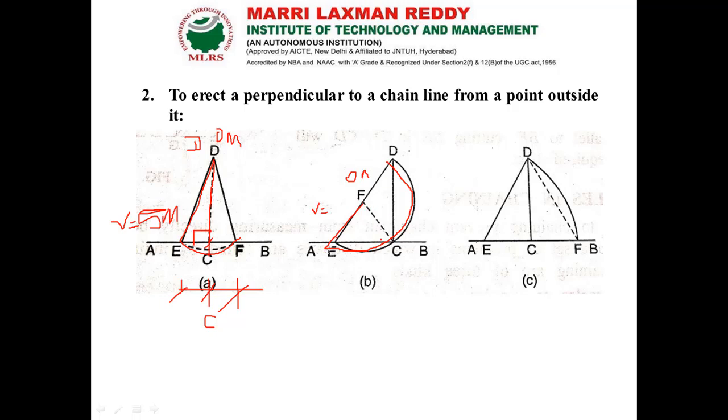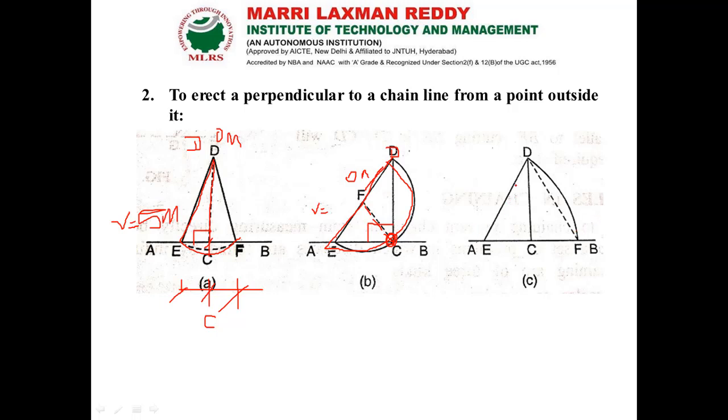From the arc, where we are going to get a perpendicular, it will meet the baseline at two points, one is E, another one is C. From C, I am going to connect to the point F. Now I am going to extend the line EF till it bisects the arc. Whatever point I get from that bisection is called point D. The line CD is perpendicular to the line AB. Likewise, I am going to get the points.